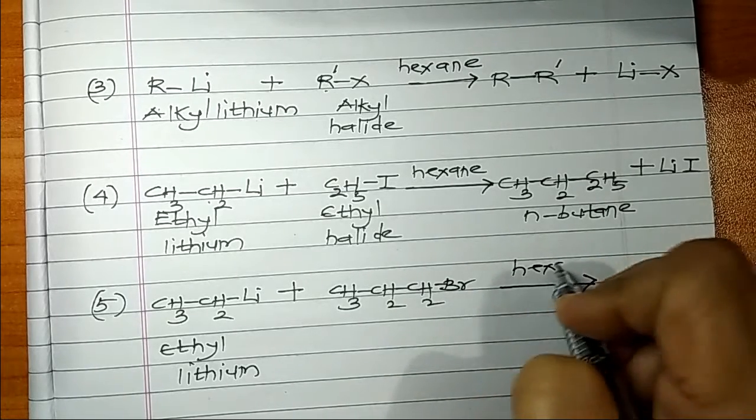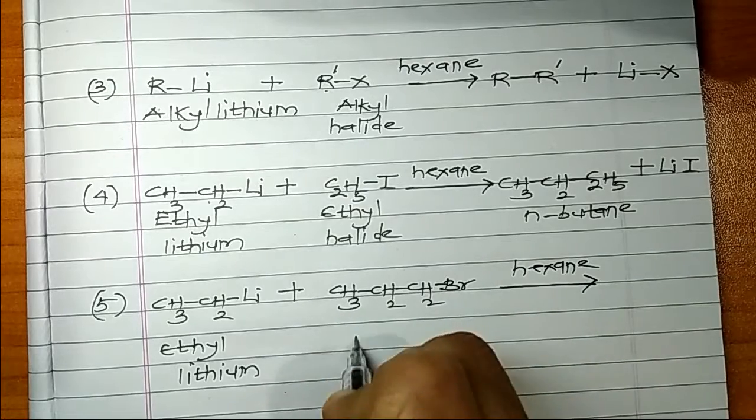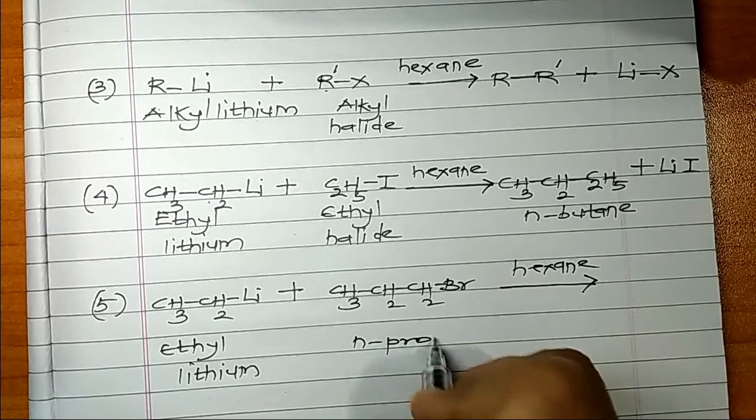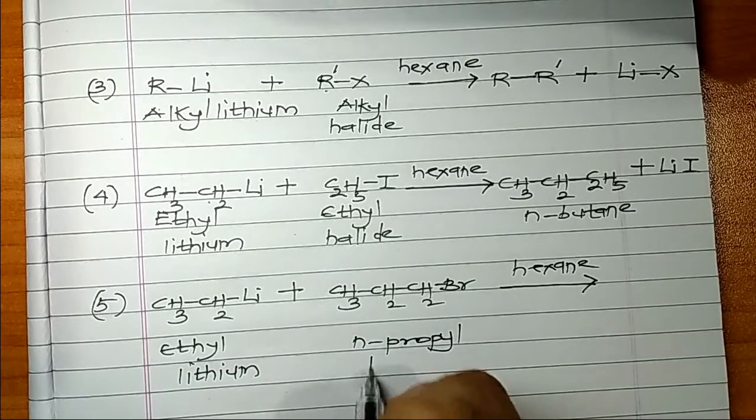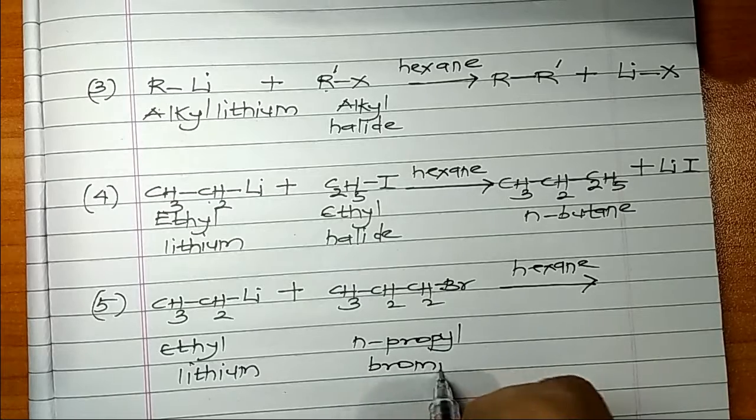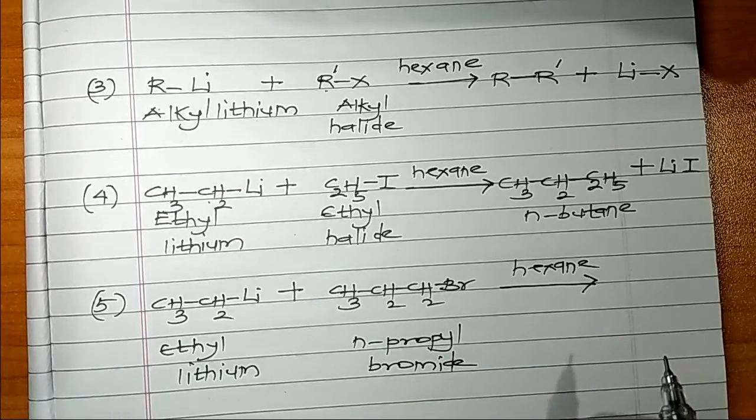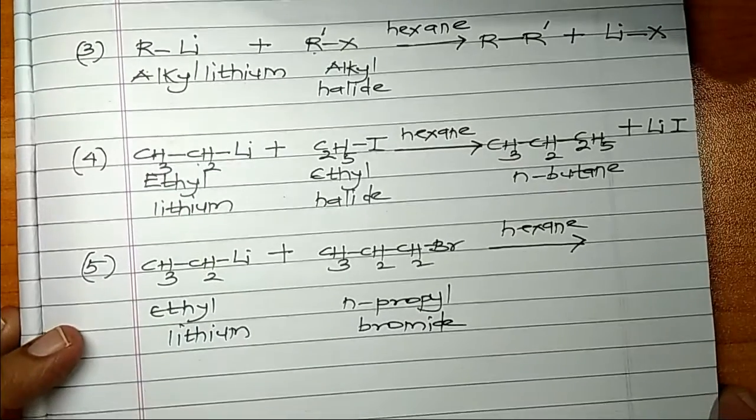The solvent is hexane. This is n-propyl bromide. Okay. Now let us see the reaction.